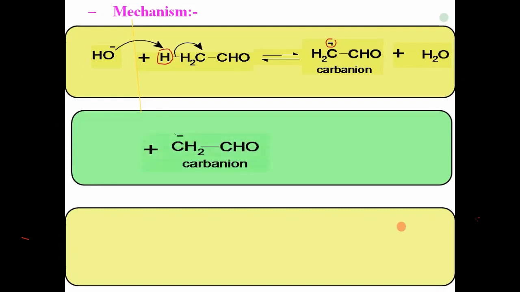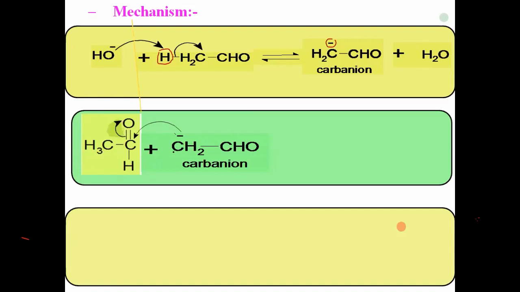Now, in the second step, what happens here? That carbanion further attacks a second molecule of acetaldehyde. This is our carbanion, which is formed in the first step, while this is the second molecule of acetaldehyde, CH3CHO. This carbanion attacks the second molecule of acetaldehyde. This negative charge means an electron pair. This electron pair forms a bond between those two carbons. Now, to maintain the valency of this carbon, one of the pi bonds breaks, and this electron pair goes onto the oxygen.